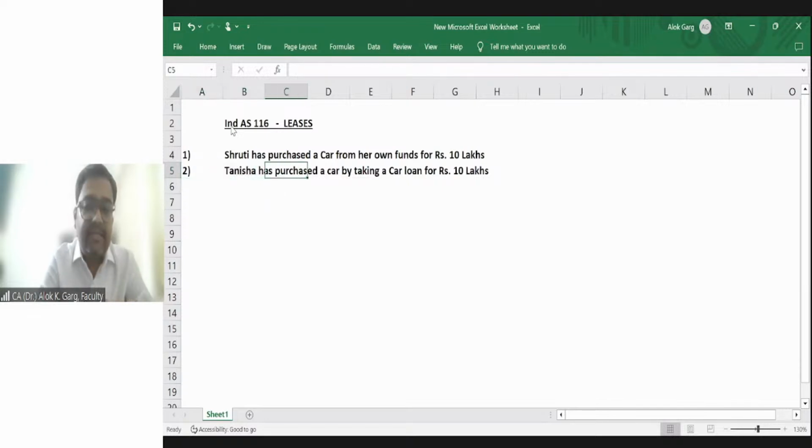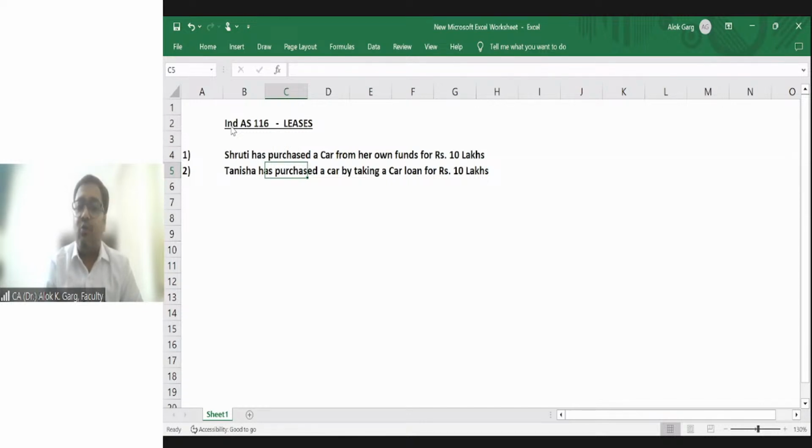What happens in this case? What accounting entry will you pass? Every month Tanisha will pay EMI, the installment of the car loan, and she has purchased this car. What accounting entry will she pass?